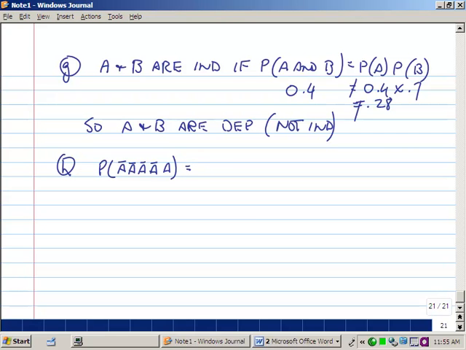No rain complement is 0.6, and we'll have 4 of those, 4 days with no rain: 1, 2, 3, 4. And on the 5th day we have rain, it's 0.4. I get that the answer to that is 0.05184. About a 5% probability of that happening.